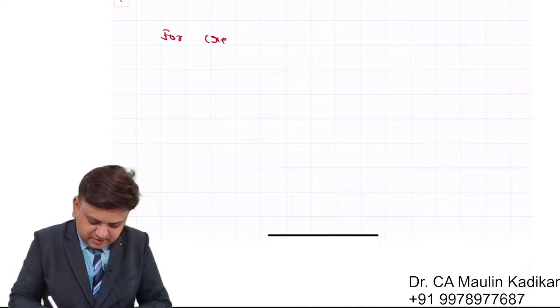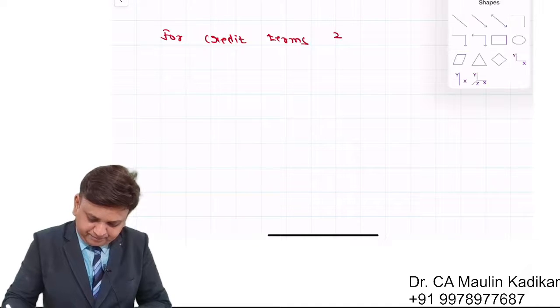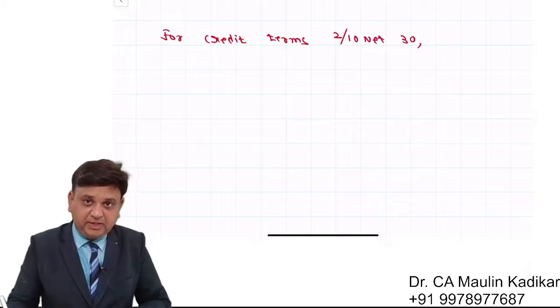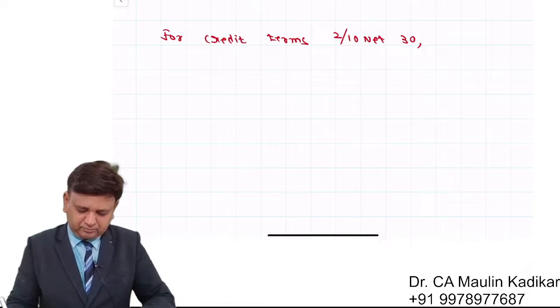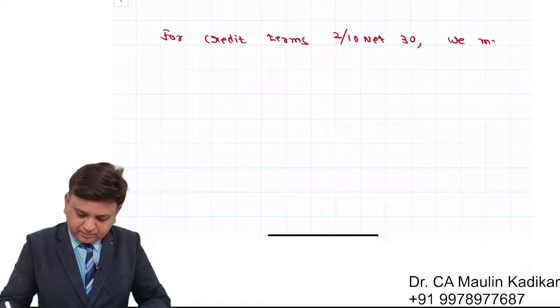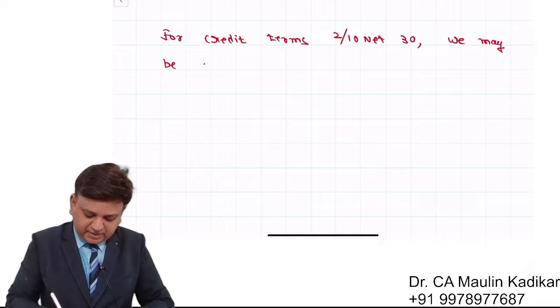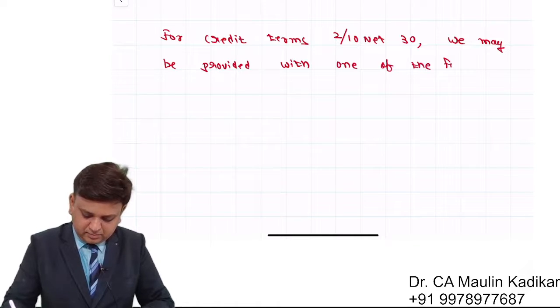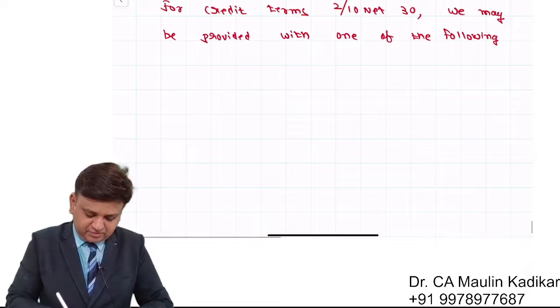For credit terms 2 by 10 net 30, we may be provided with one of the following information.